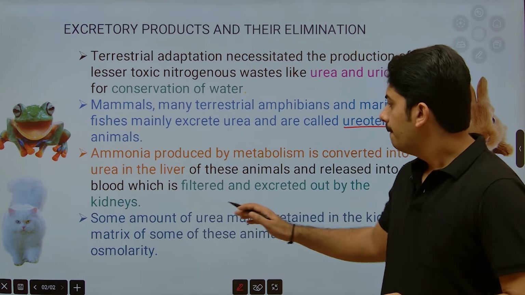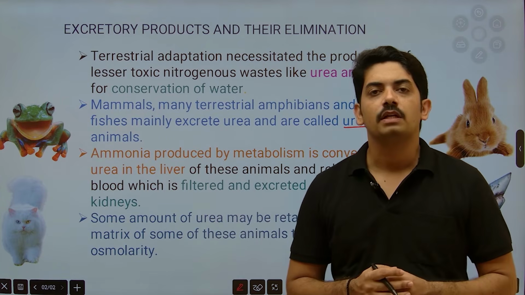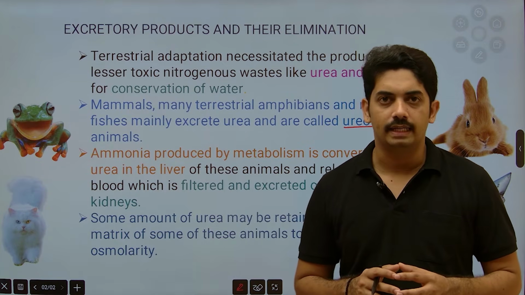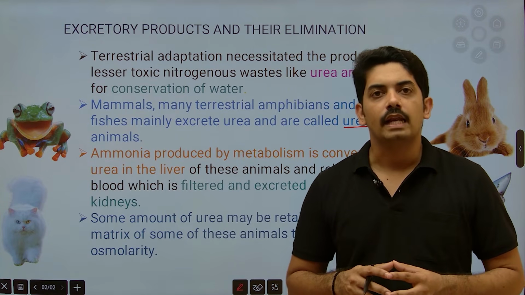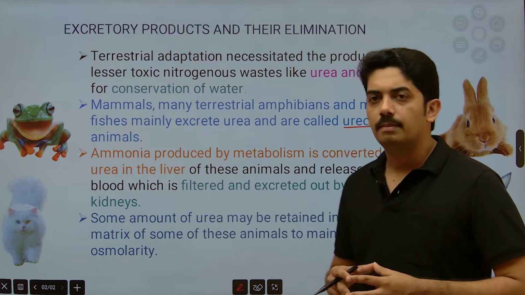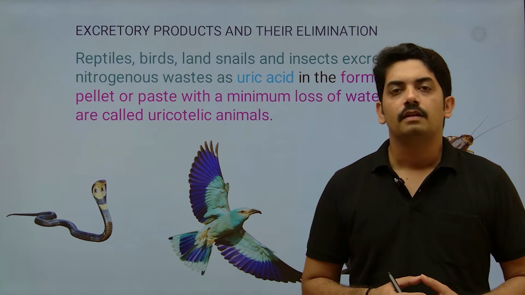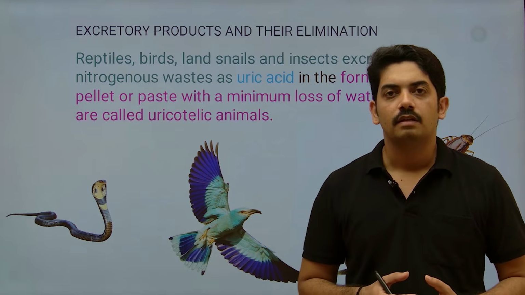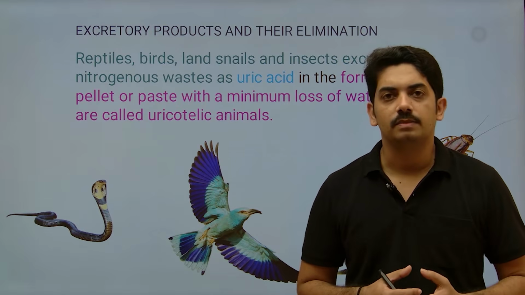Now, some amount of urea may be retained in the kidney matrix. The main reason for maintaining this in the kidney is to maintain the osmolarity. Maintenance of osmolarity plays a very important role in reabsorption of water and electrolytes. So this is about the ureotelic organisms. Some other organisms do not excrete urea and ammonium, and they excrete uric acid. So these are the type of organisms.